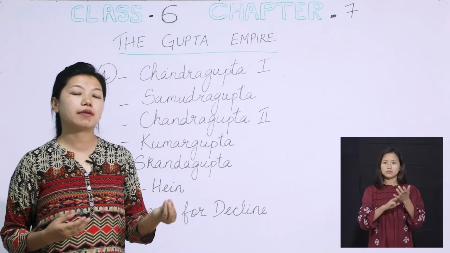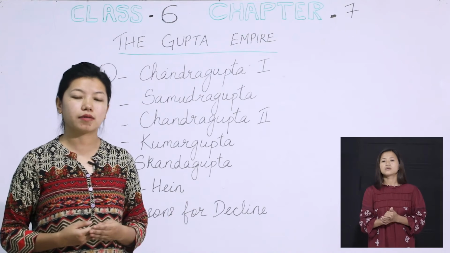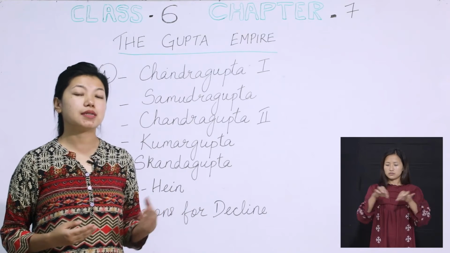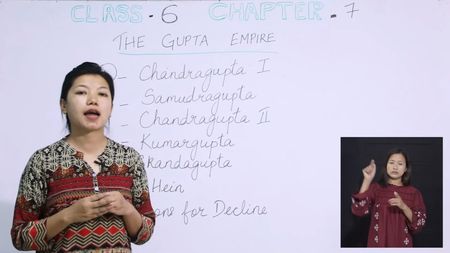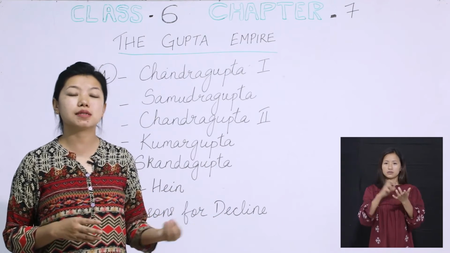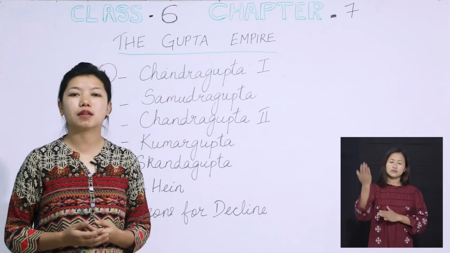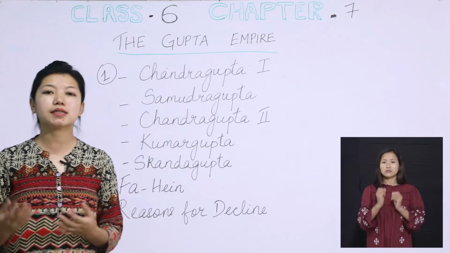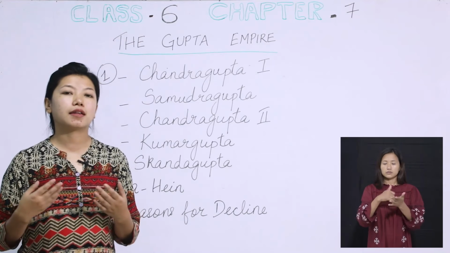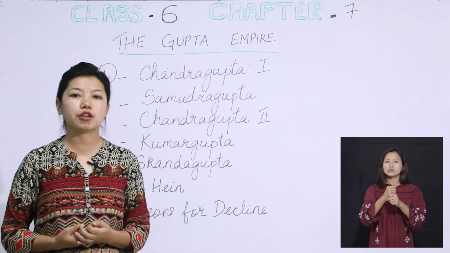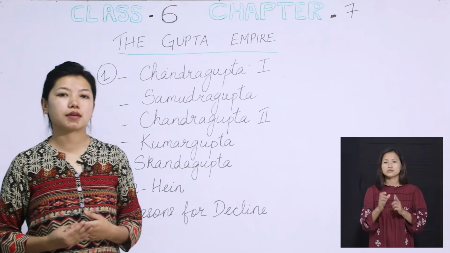Nowadays, if you keep the iron under the sun for even a few weeks, the iron gets rusted, right? But this iron pillar in Delhi has been standing there for over 16 centuries, and it hasn't got rusted still. And that was a great advancement again, right? So all these accounts led to the result stating that the Gupta dynasty was the golden age of Indian history, right? Then coming to the art and architecture.